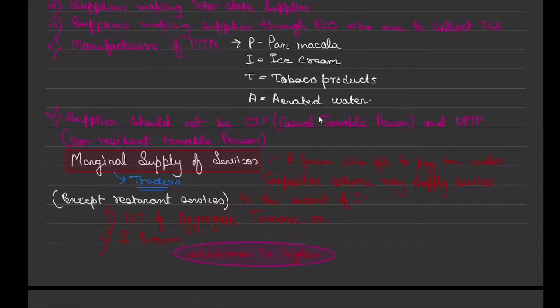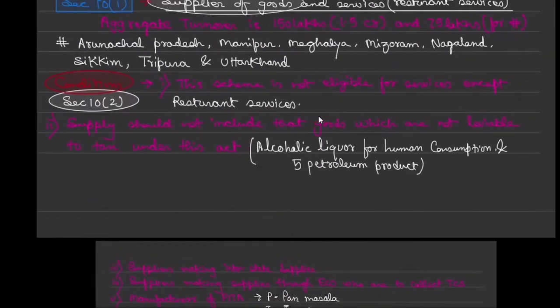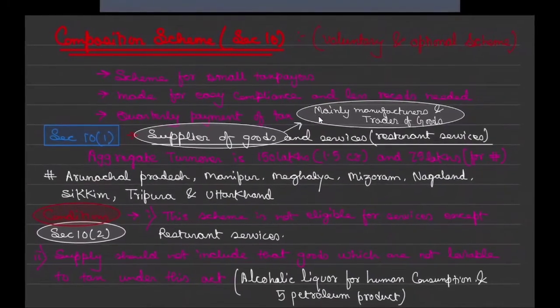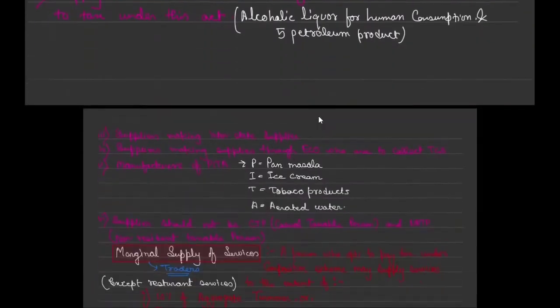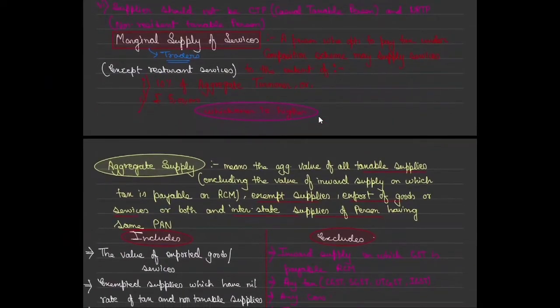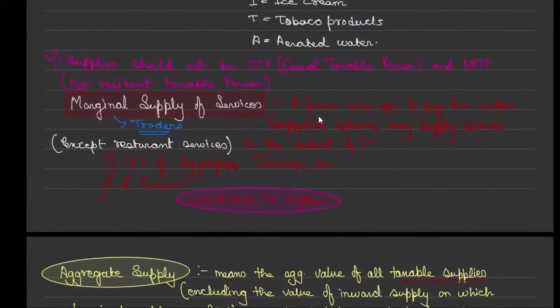Traders means one who trades in goods, so they can trade in goods as well as in services, correct. And in 10.1, if you remember, I told you that traders are also covered there. But those are the traders who only deal with goods, not with services. And here which traders are covered? Here traders are covered who deal with goods as well as services, or maybe only services.